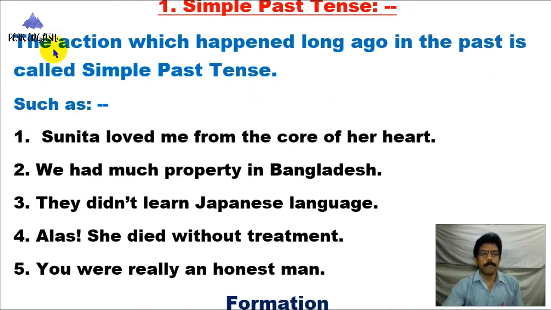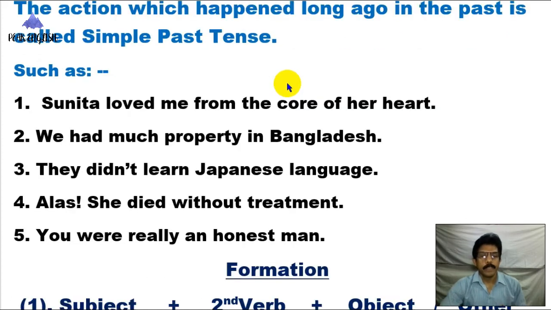What is called simple past tense? The action which happened long ago in the past is called simple past tense. Many years ago, many days ago, any activities, any work or any occurrence that happened long ago in the past denotes simple past tense. Such as, Sunita loved me from the core of her heart.